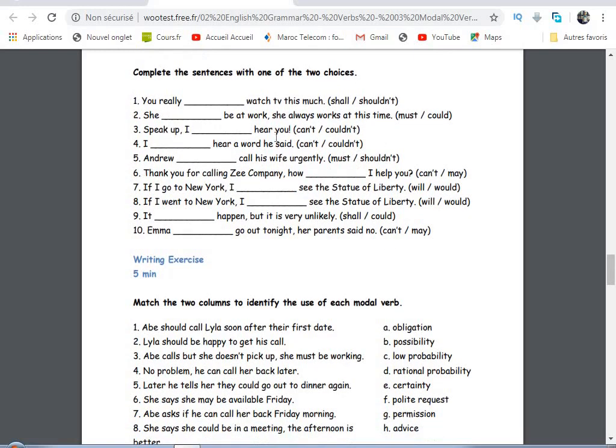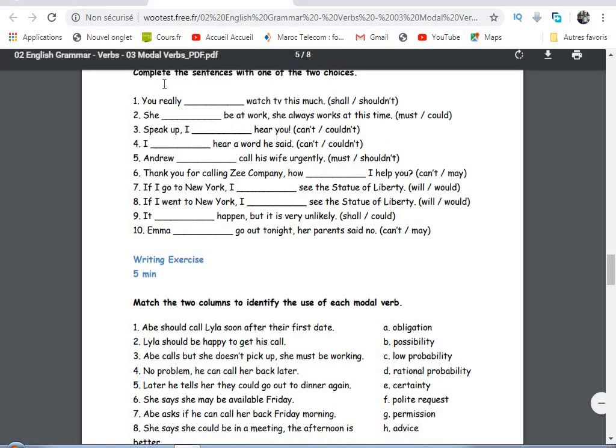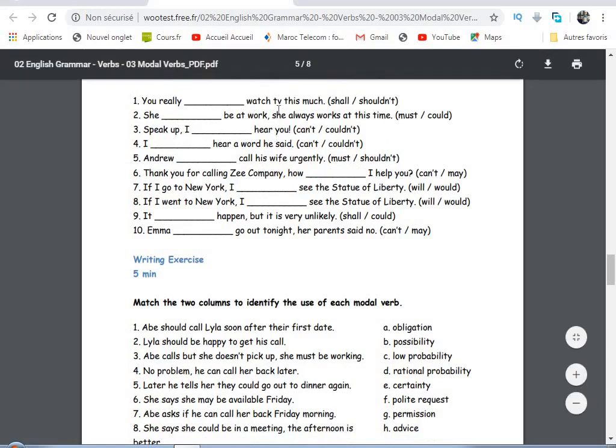You really shouldn't watch TV this much. "Not this much" means that it's negative. It means that we shouldn't watch TV this much.